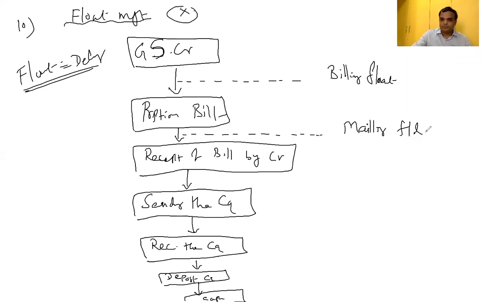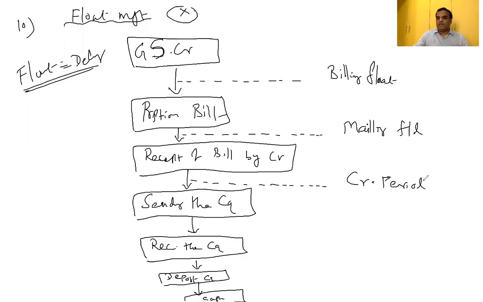Mailing float. Okay, you received the bill. You are not sending the cash or check immediately. Then some time gap is there. That time gap is called credit period. We have discussed the problem in the credit period itself.